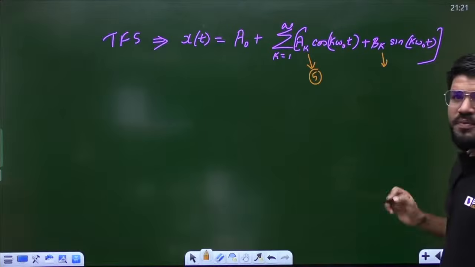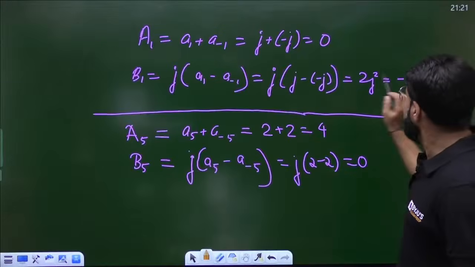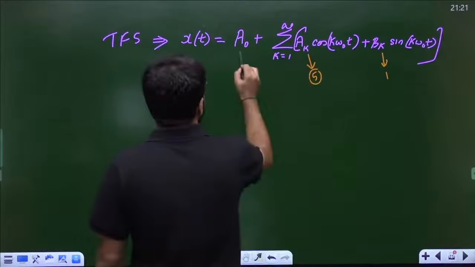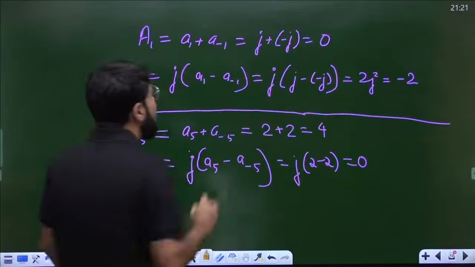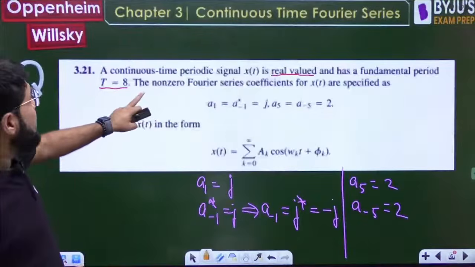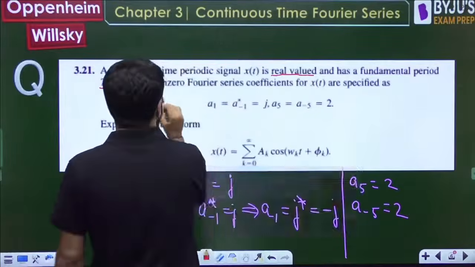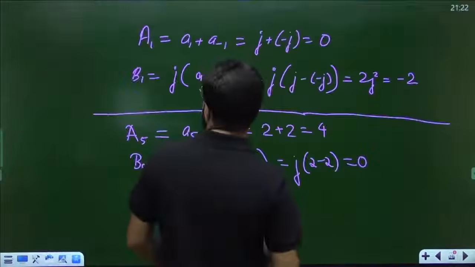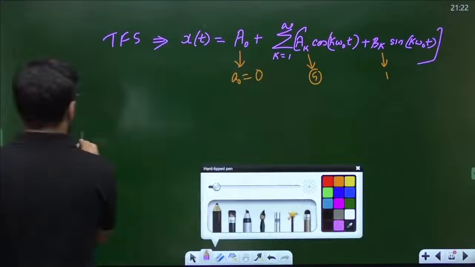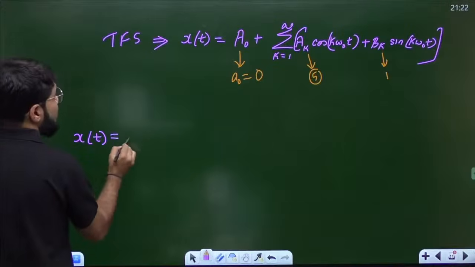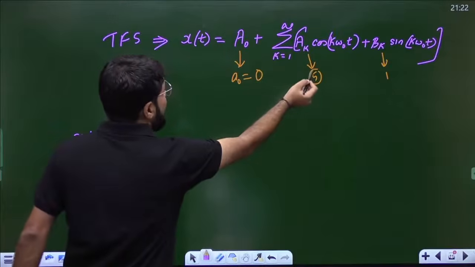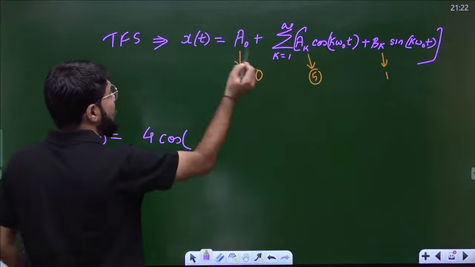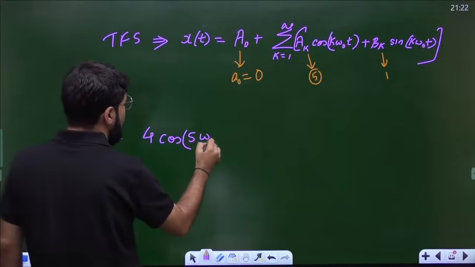With respect to bk, now see, b1 is non-zero. Take the b1, and b5 will be 0. And a0 is 0 because the question clearly says these are the only non-zero Fourier series coefficients. Rest all are 0, including a0. So what is my x(t) now? This will be ak, what is a5? That is equal to 4 cos, the value of k we took is 5, so 5 omega naught t.